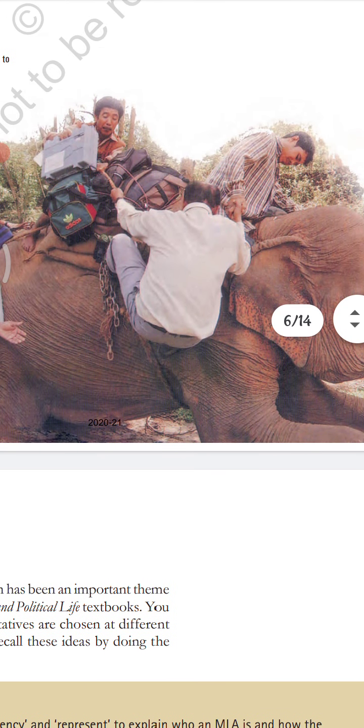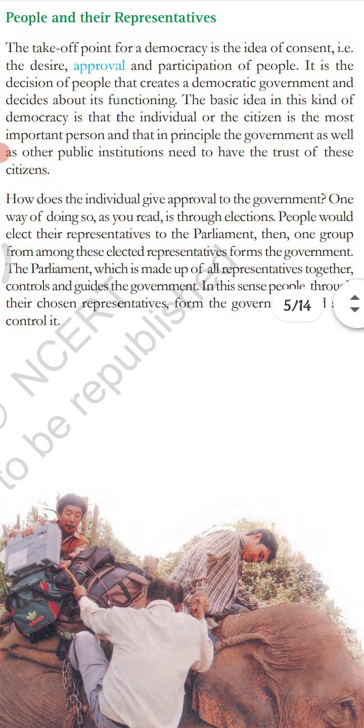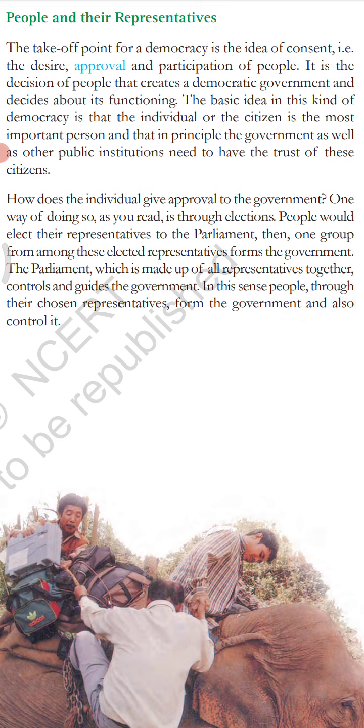Okay, so let's start from here. How does the individual give approval to the government? One way, as you read, is through elections. People elect their representatives to the parliament.